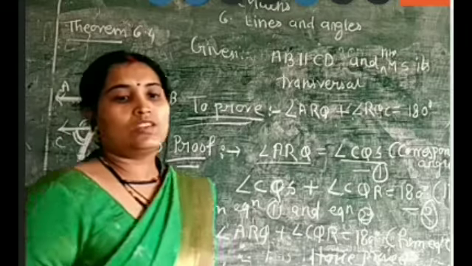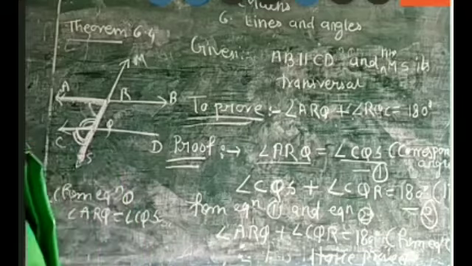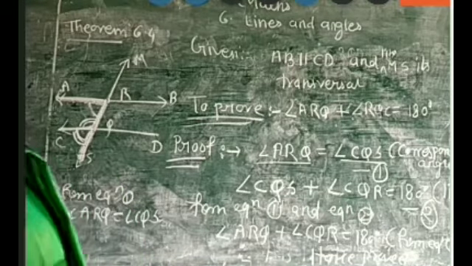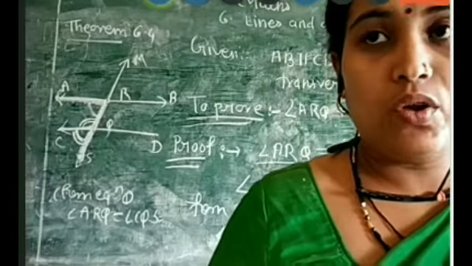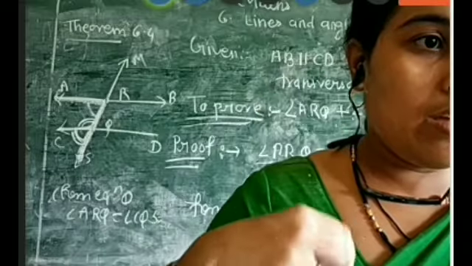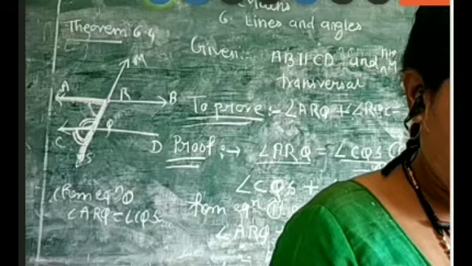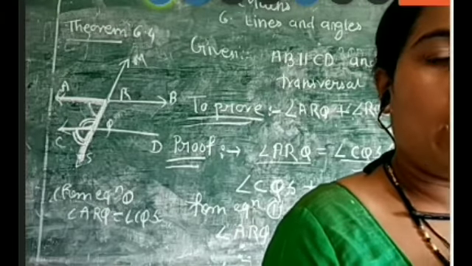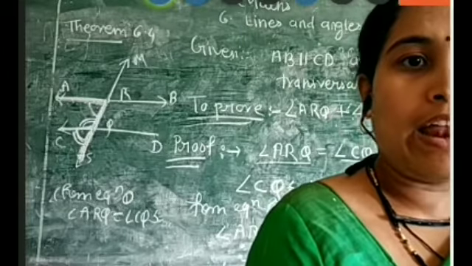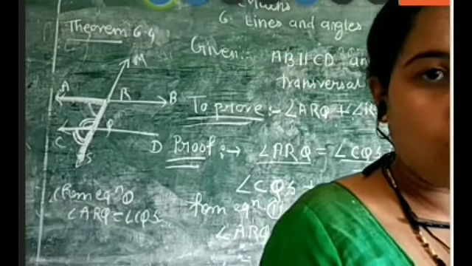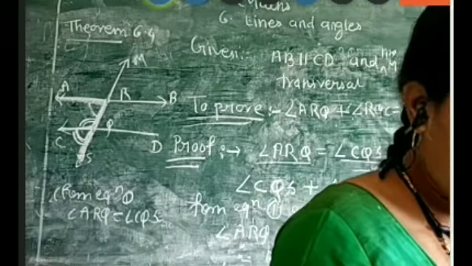Okay. So do you have any confusion? All of you, are you able to hear me? Up to here, up to theorem 6.4, are you having any confusion regarding the concept of corresponding angles, interior angles, alternate angles, and the theorems which I have explained here? So shall we move on to theorem 6.5?